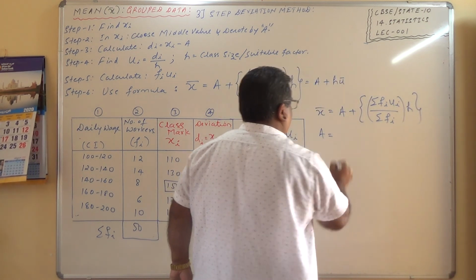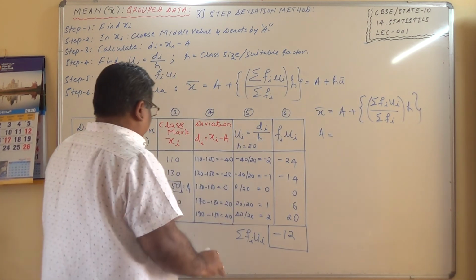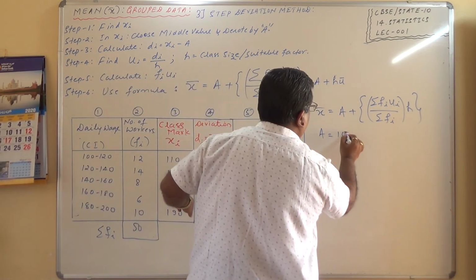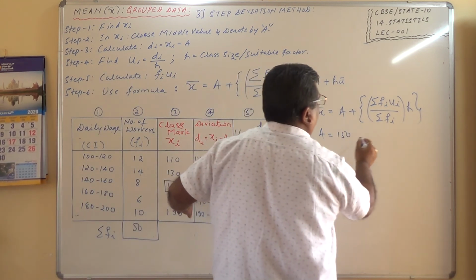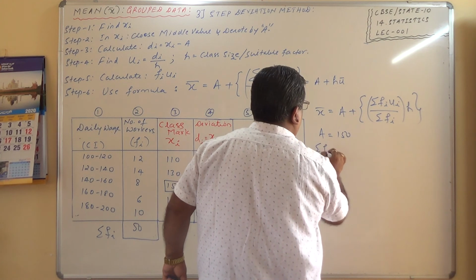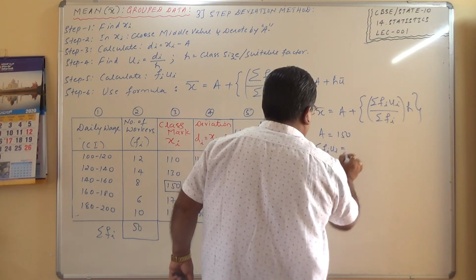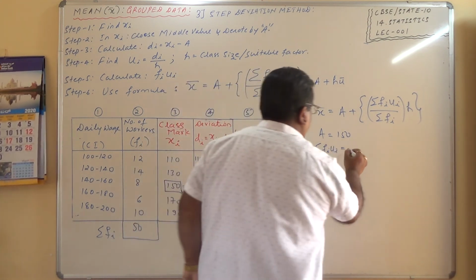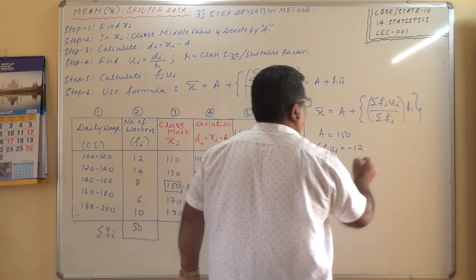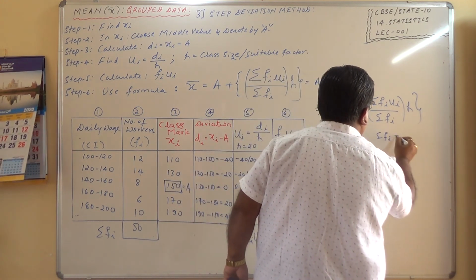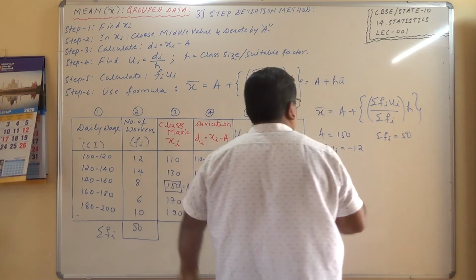A is equal to, let me populate the values first, 150, and sigma fi ui, minus 12. Sigma fi, 50 workers.